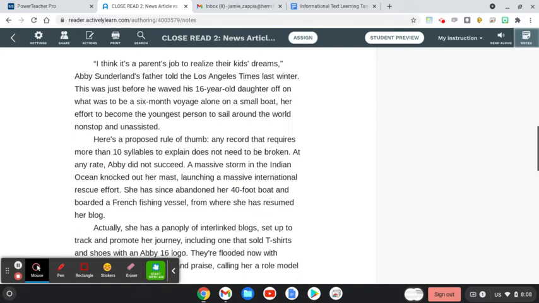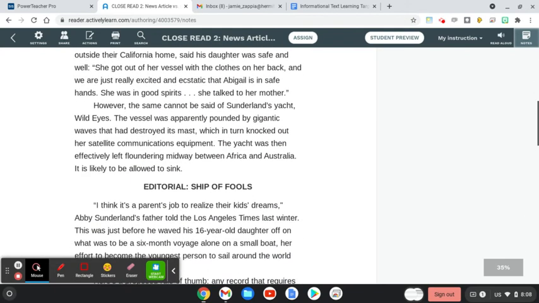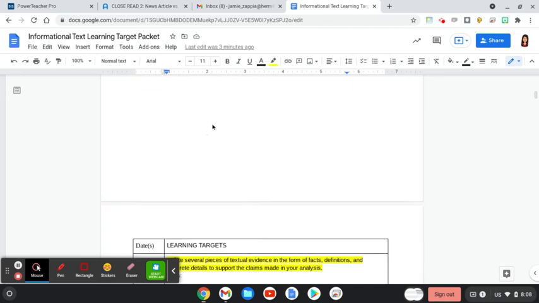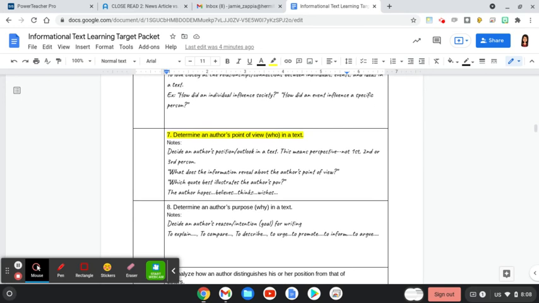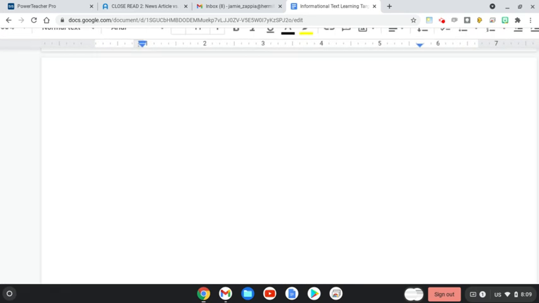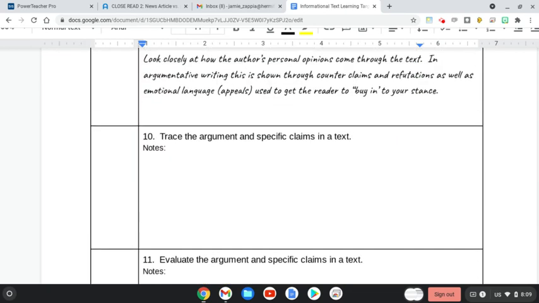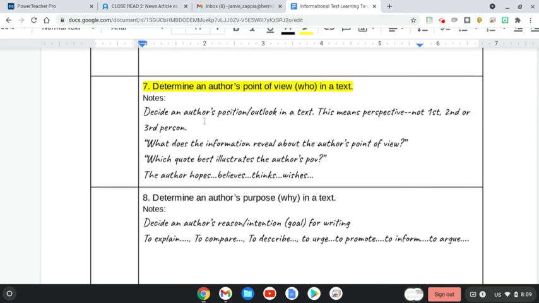Do that for each author, because remember, we have 2 texts that we're looking at comparatively here, the news article and the editorial. As we go through this first, but technically a second level phase of reading, we're going to be focusing on learning target number 7, to determine the author's point of view in the text. As we look at determining the author's point of view, keep in mind that means to decide the author's position or outlook in the text.